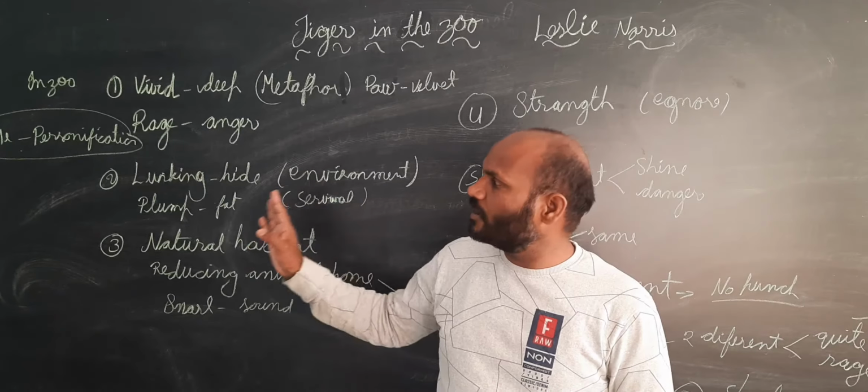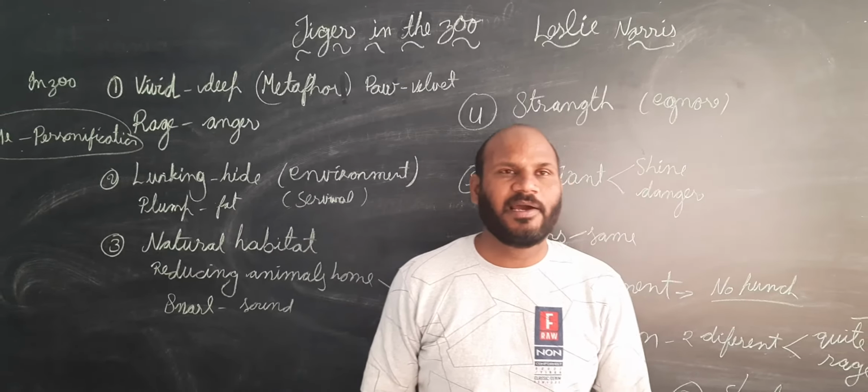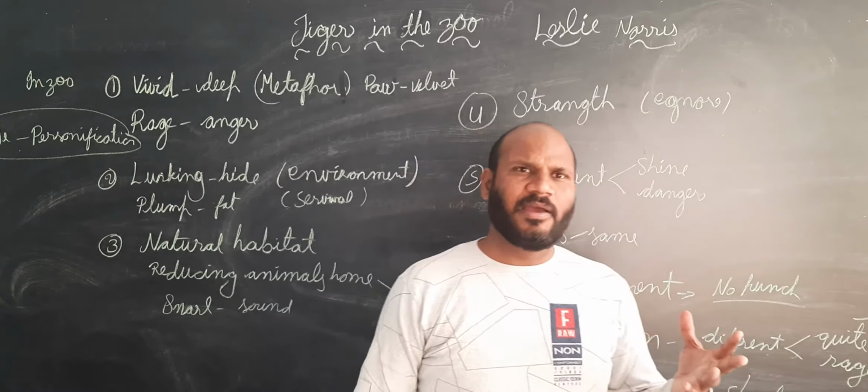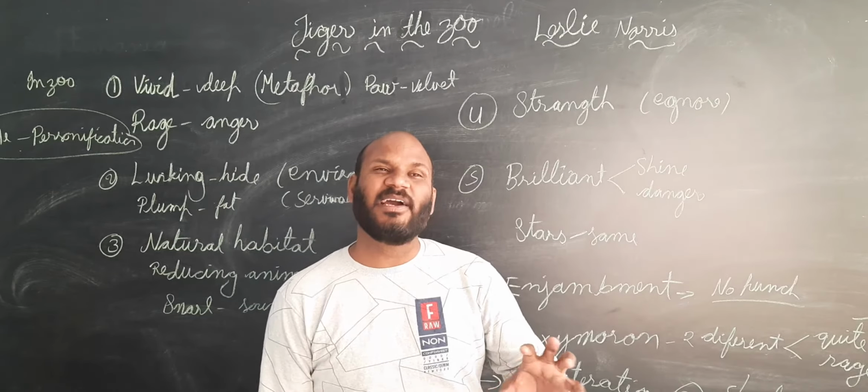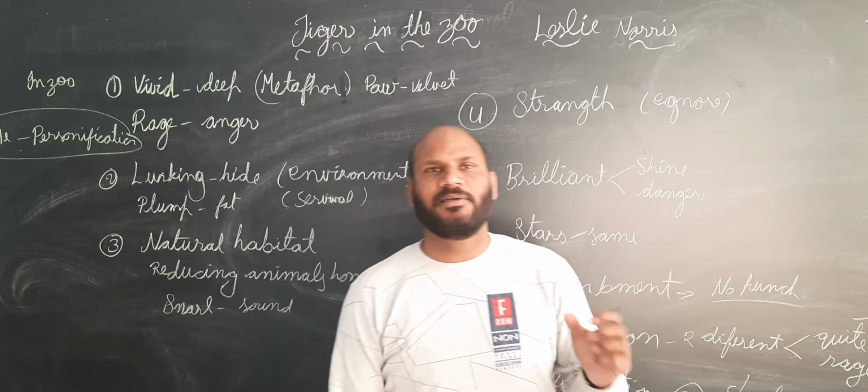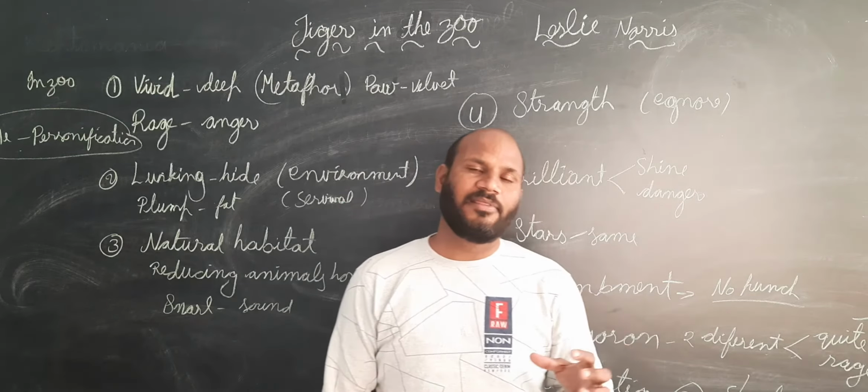In the second stanza, if we go ahead, we will find the tiger is lurking. Generally, whenever it is in its original habitat, we have seen how the tiger hunts. How does a tiger hunt? It goes behind some tree or big grass and keeps its eye on the prey it is going to attack.